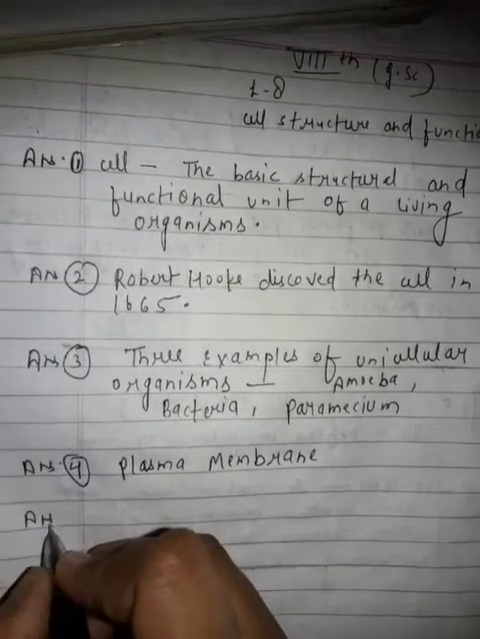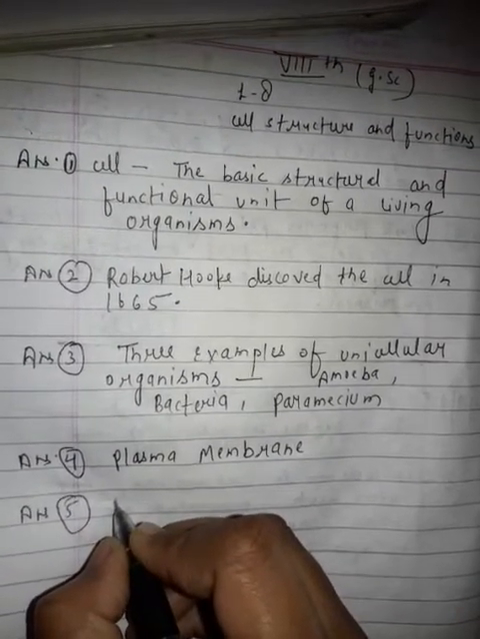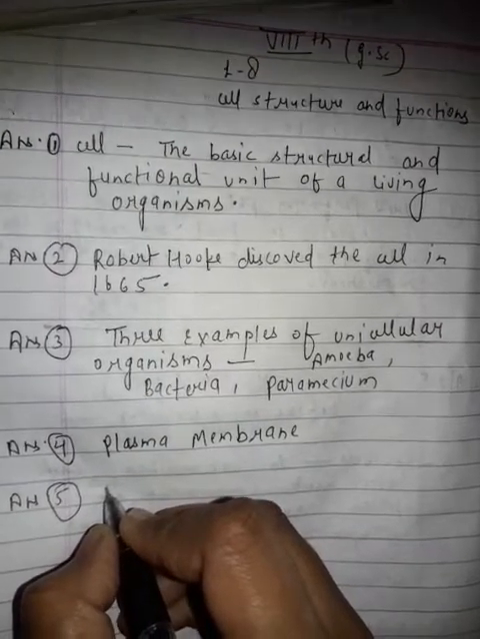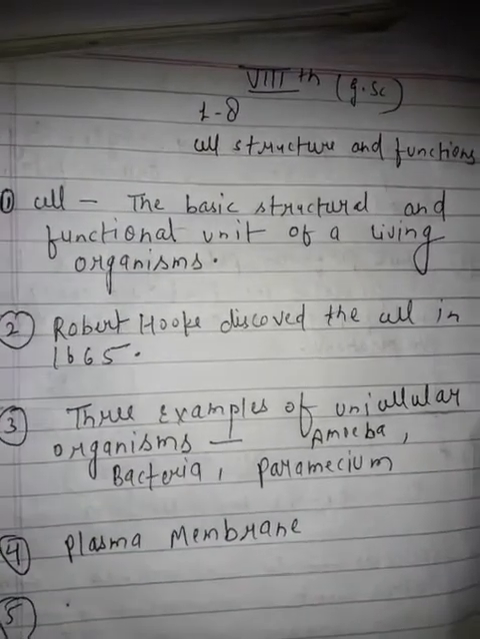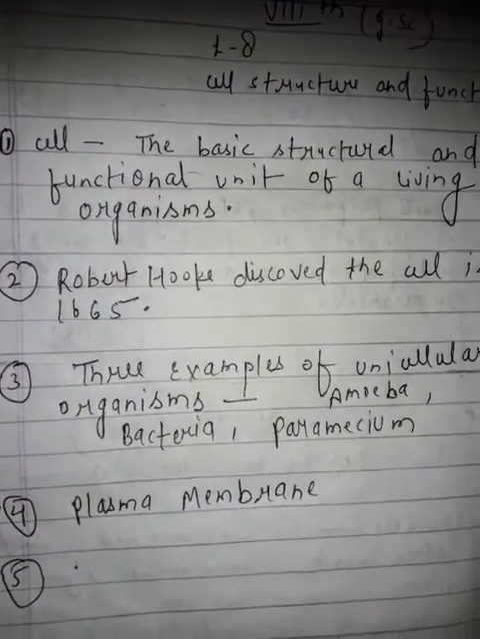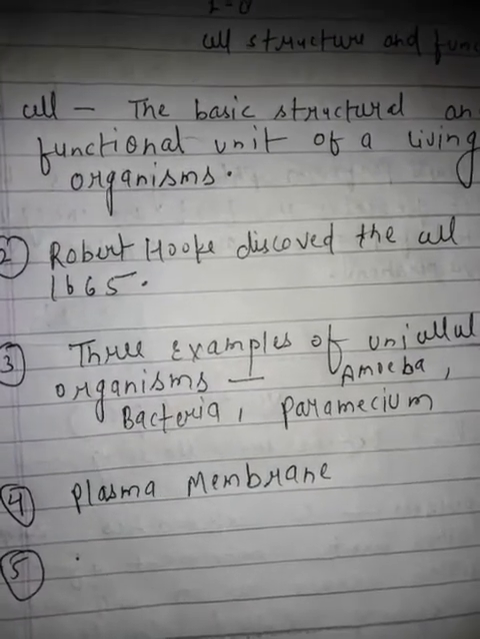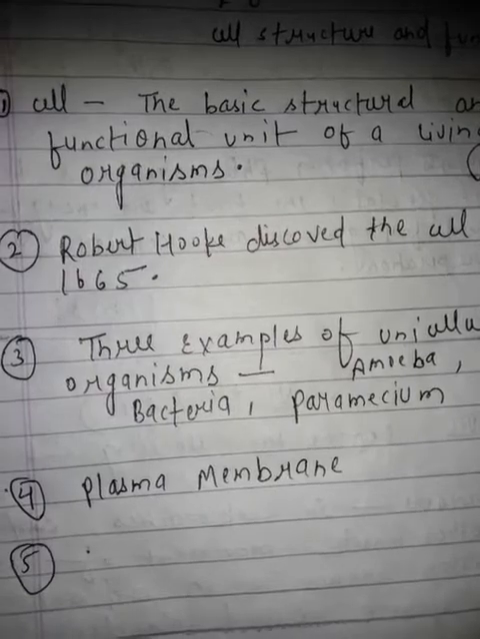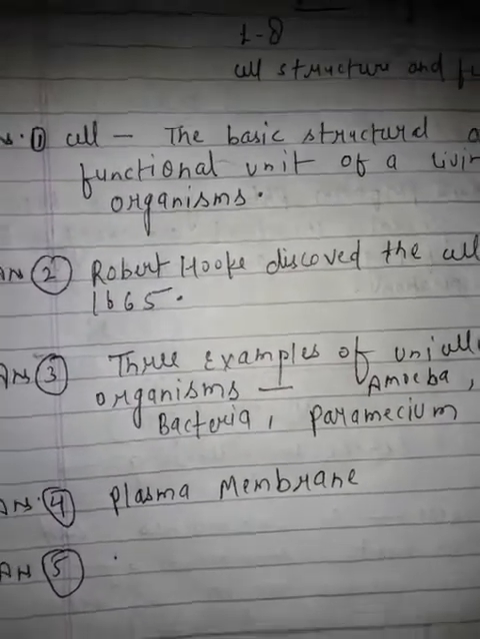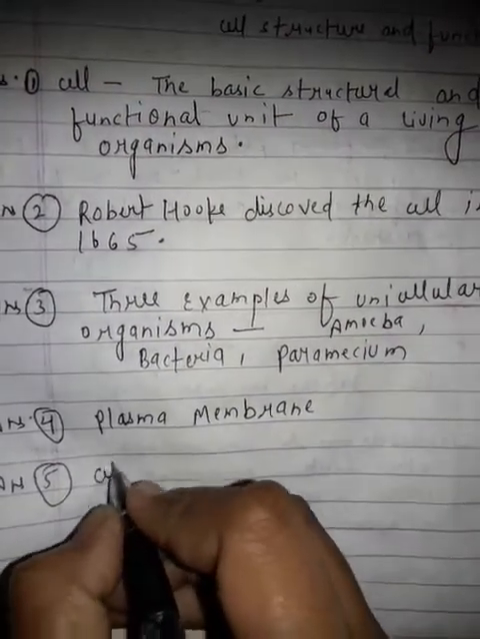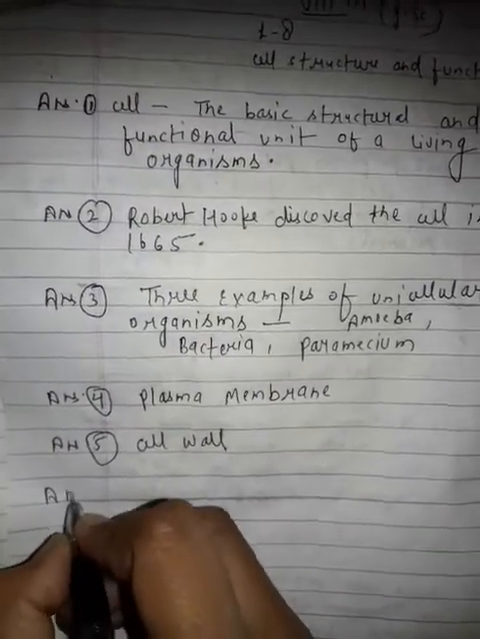Answer 5. Which layer is present outside the plasma membrane in a plant cell? Cell wall.